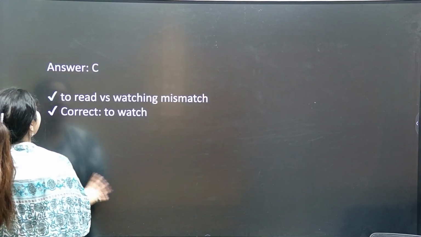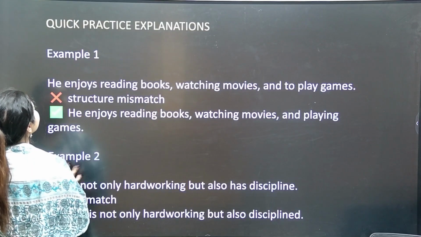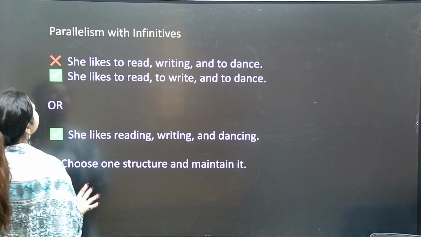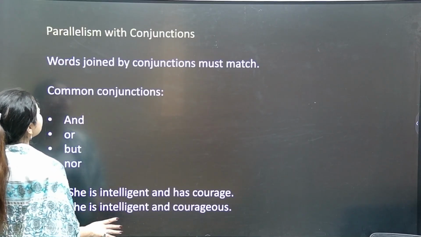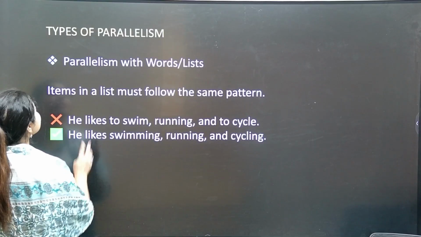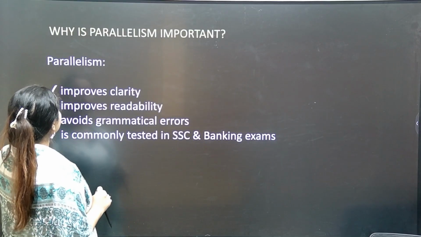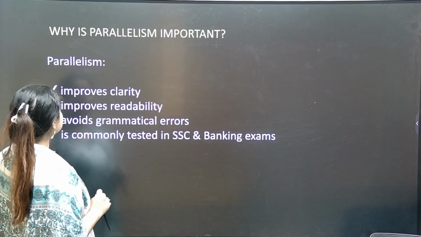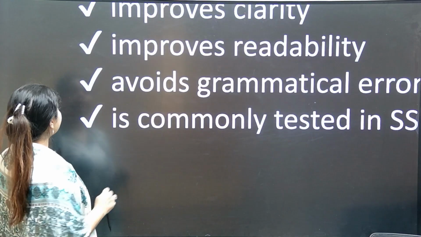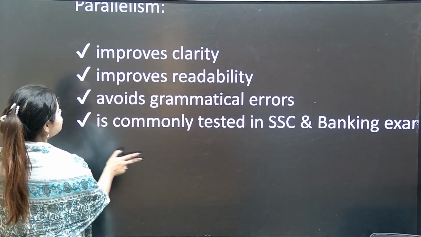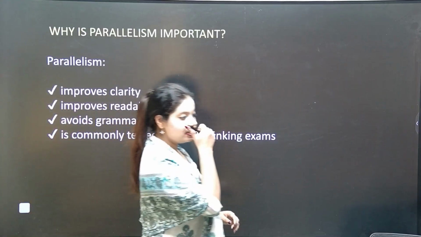So today we have understood the terminology parallelism, and we have studied parallelism with infinitives, in comparisons, with correlative conjunctions, and with conjunctions, the various types. What is the core concept of parallelism? It improves clarity and readability, and it avoids grammatical errors. So we have seen the whole conceptual clarity in this segment.